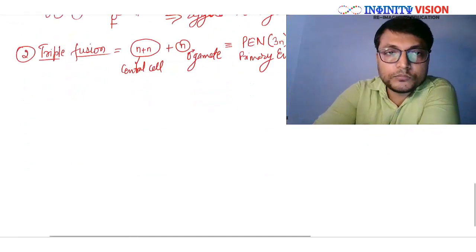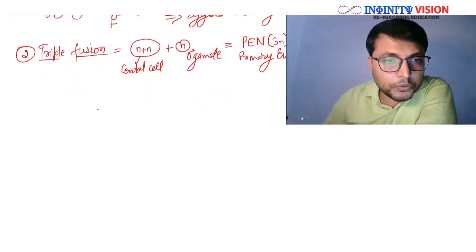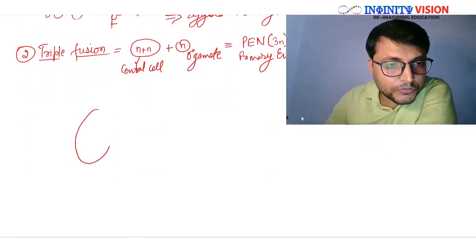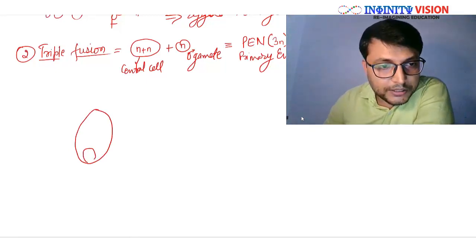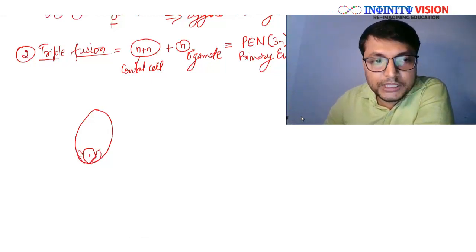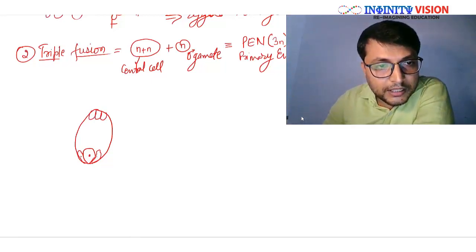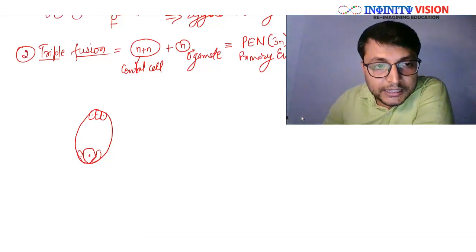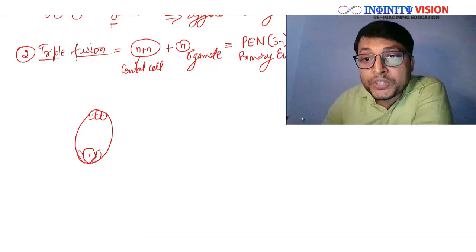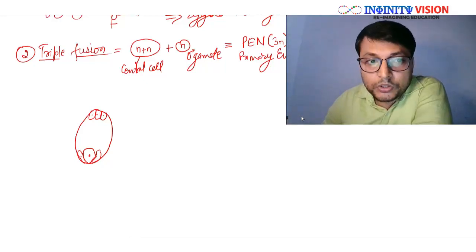Let's see. If you see the ovule of an angiospermic plant, what you find here is the egg cell, and there are two synergids. This forms the egg apparatus, and on the chalazal end there are three antipodal cells. And this central part is a single cell called the central cell, and it has two haploid nuclei.